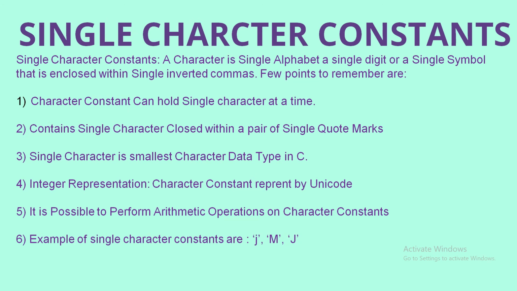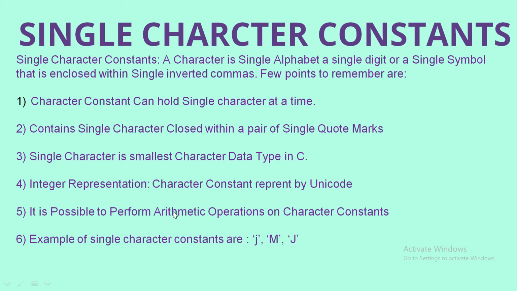Next are single character constants. Single character constants can hold a single character at a time. They are always enclosed in a pair of single quotes. Single character is the smallest character data type in C. The integer representation of a character constant is represented by a Unicode.